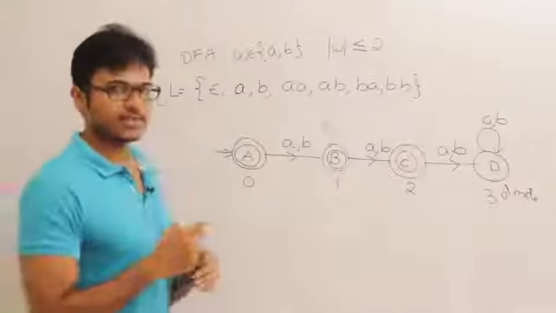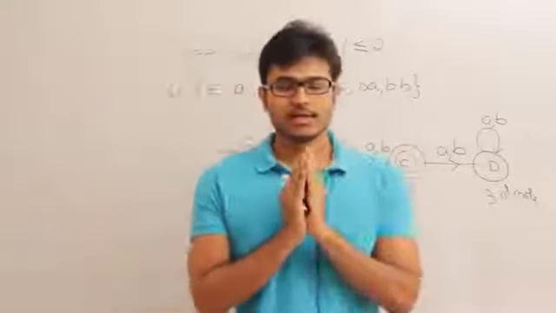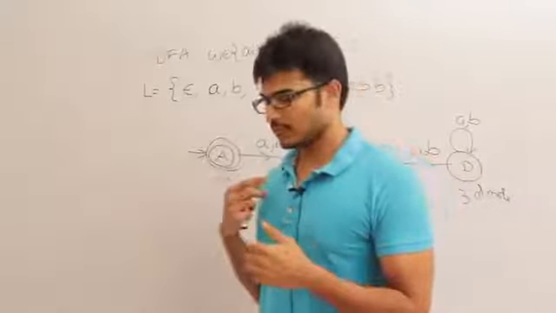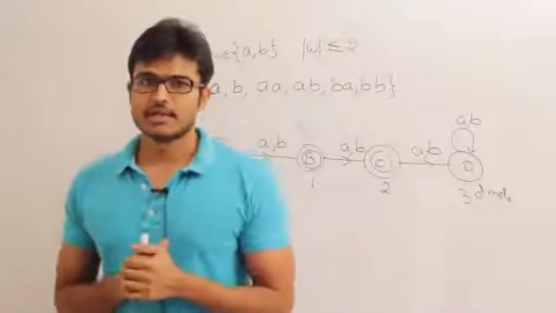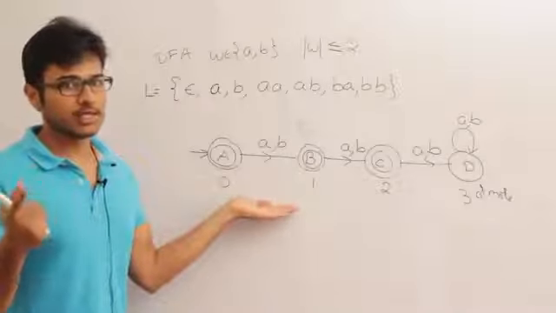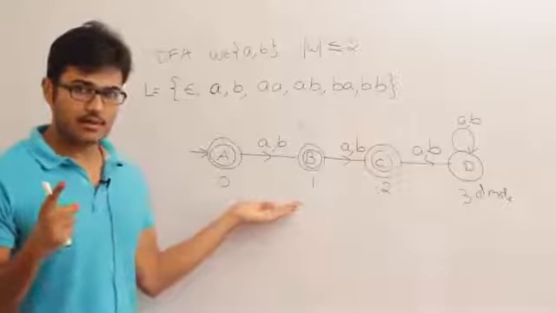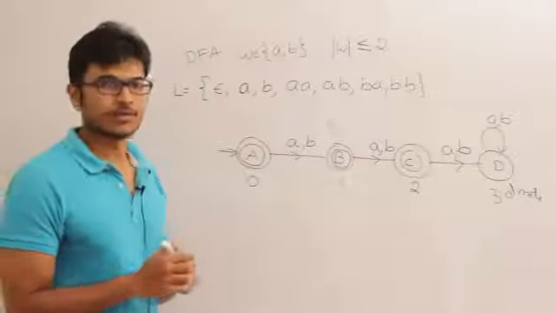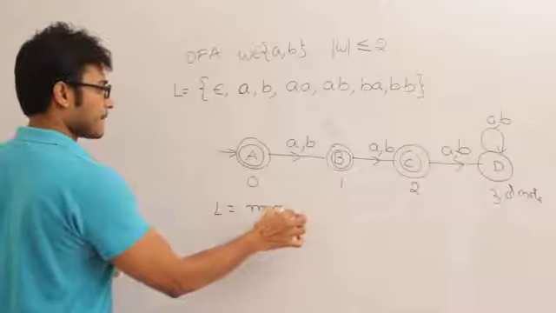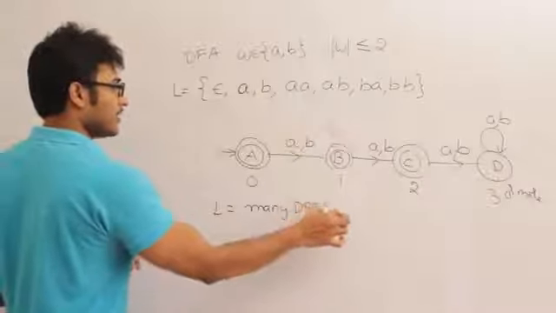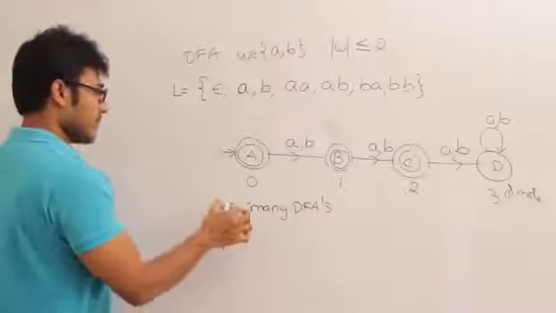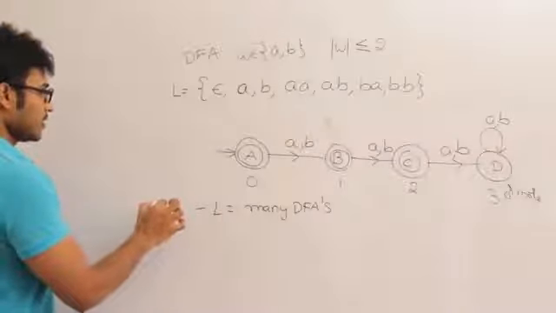Okay, so whenever I was discussing DFAs, keep one thing in mind. I was drawing everything, designing this just with practice. When you try to construct the DFAs on your own, you might get some other answer, and that answer might be right. So given a language, you can draw many DFAs. A language may contain many DFAs, but it will always contain only one minimal DFA.